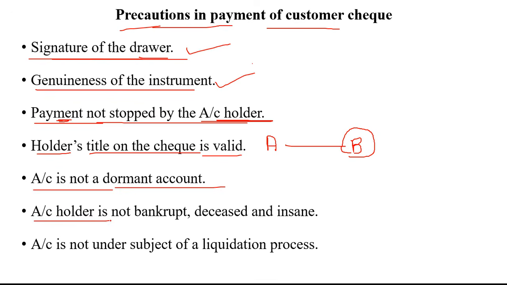Next, the account holder is not bankrupt or insane. The account holder from whose account the paying banker is giving the payment to the other person should not be bankrupt. Bankrupt means he should not be insolvent, or he should not be mentally sick. Mentally sick means he should be a sound person, not an unsound person. Now the account is not subject to a liquidation process.